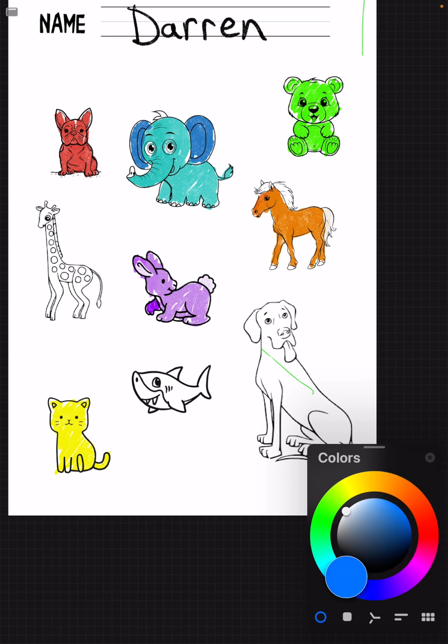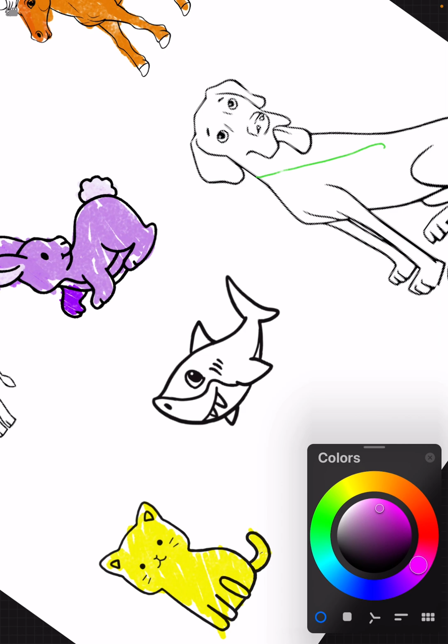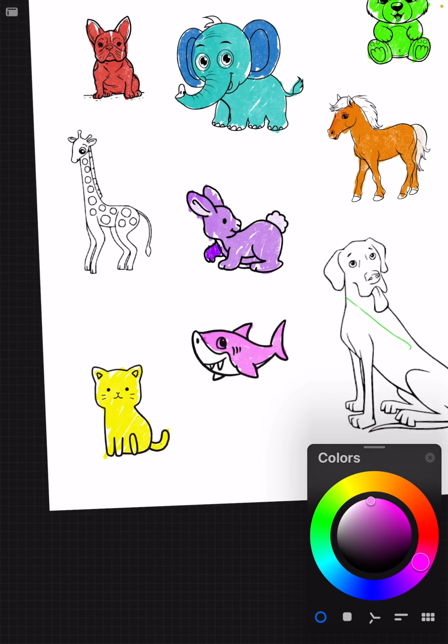Next color. Let's use, how about pink? Let's use pink. Pink. And let's color the shark pink. Let's make a pink shark. Pink shark. Okay, pink shark. This looks like purple. I want something a little more pink. Pink shark. Let's repeat. Pink shark. Good. All right.